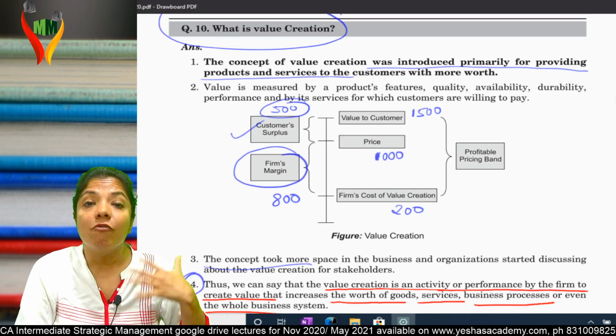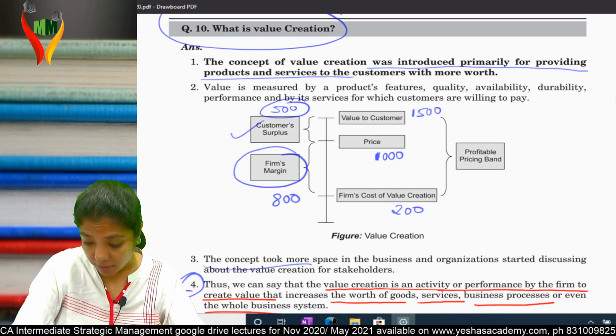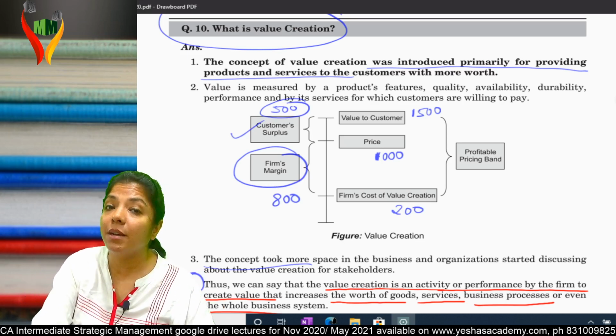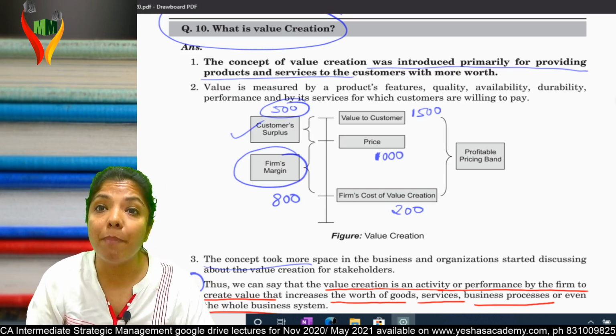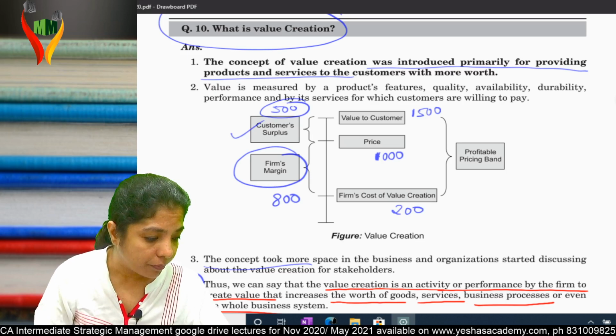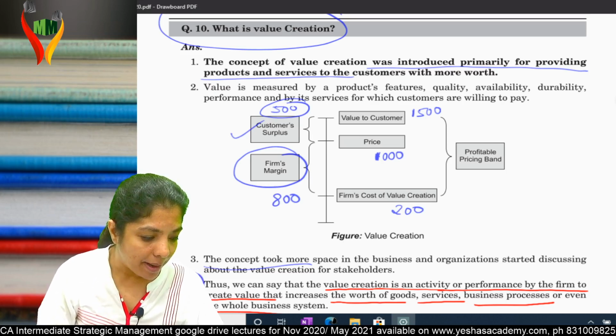Am I clear? The value in the eyes of the customer is 1500, but they paid 1000. That means they felt they paid less and have got more. Am I clear to you?